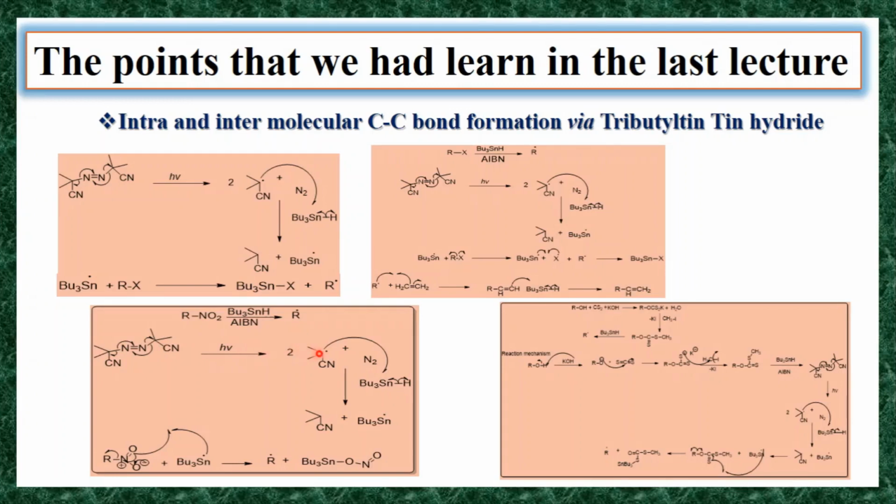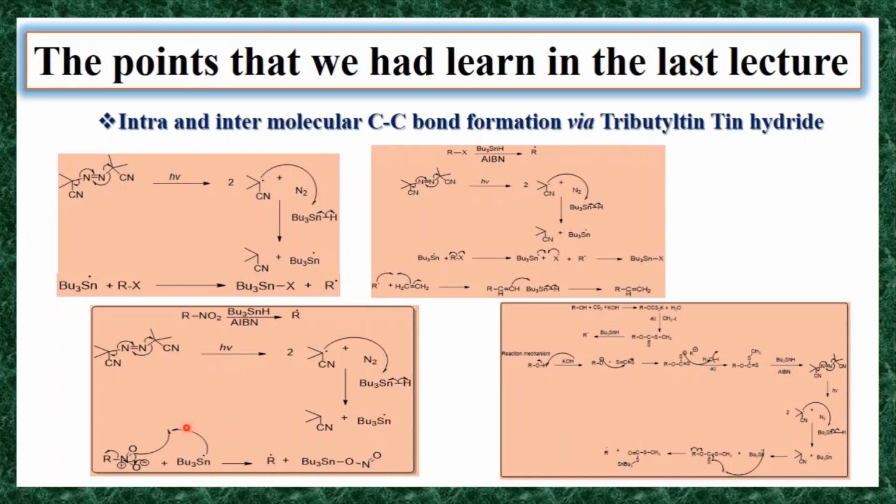You will get this carbon radical. Then this carbon radical reacts with your tributyltin hydride. Homolysis of this tributyltin hydride takes place, and that carbon radical takes hydrogen from it, converts to a neutral molecule, and generates the tributyltin radical.